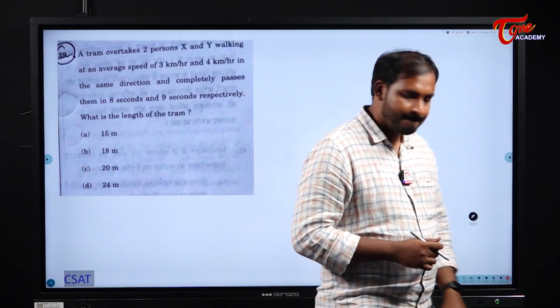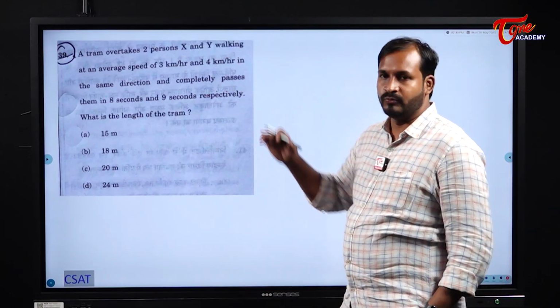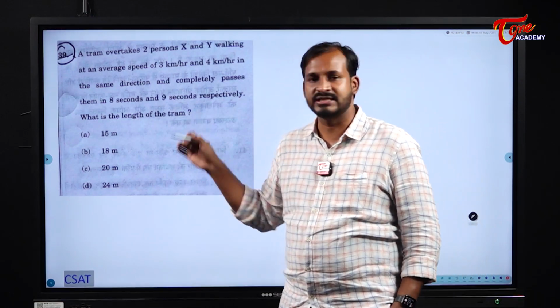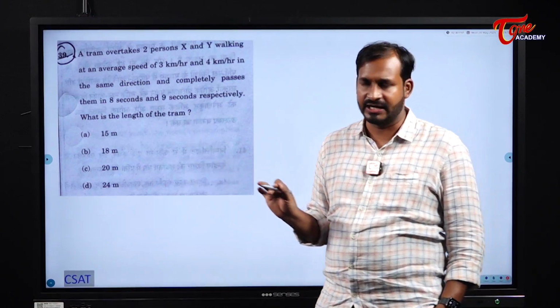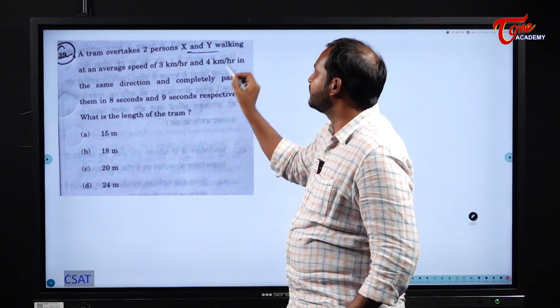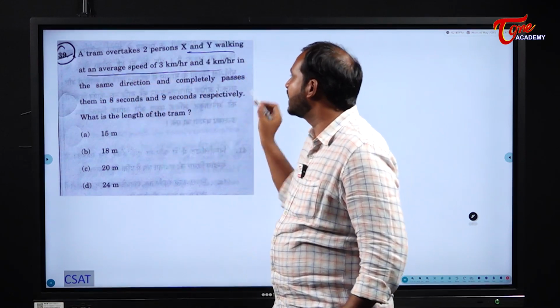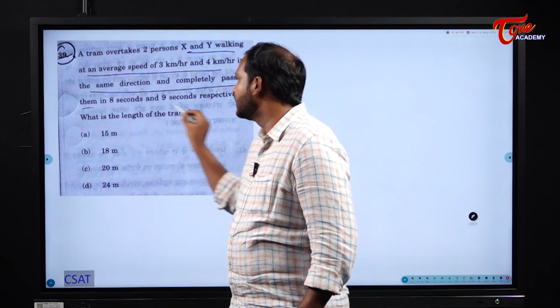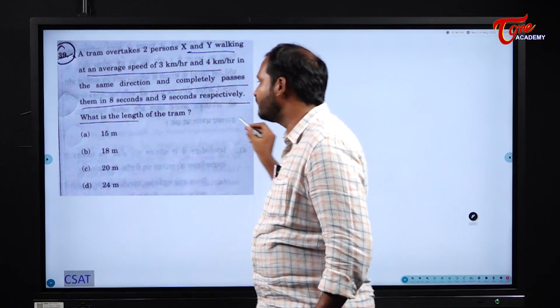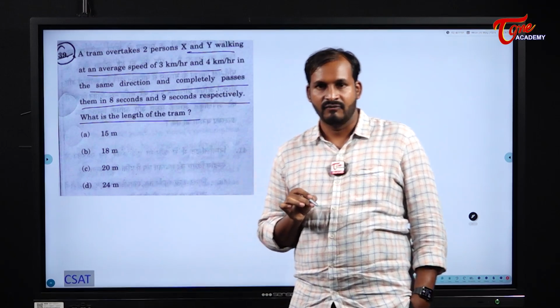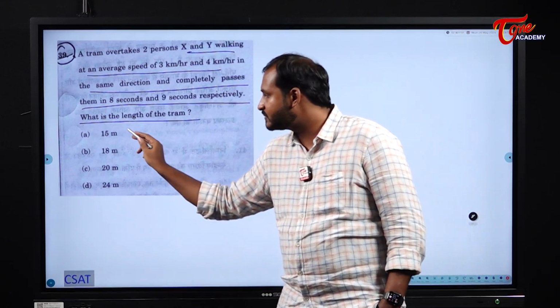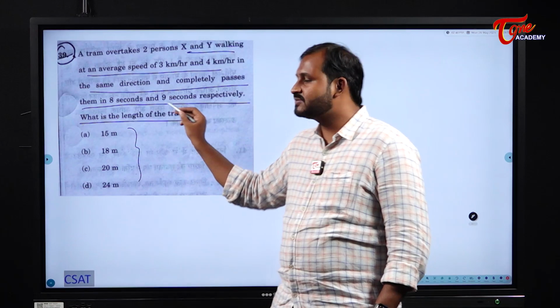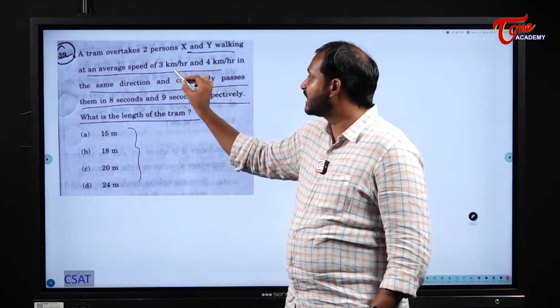Next one. A tram overtakes 2 persons. Tram means nothing but a train which moves on the road. So 2 persons X and Y are walking at an average speed of 3 kmph and 4 kmph in the same direction, and the tram completely passes them in 8 seconds and 9 seconds respectively. What is the length of the tram? See here students, the options are given in meters and times are in seconds, but speeds are given in kmph.